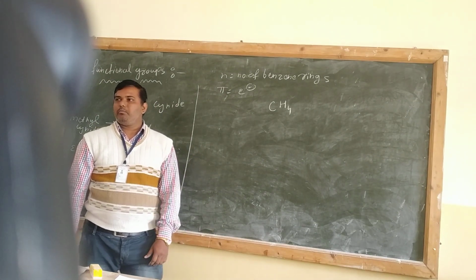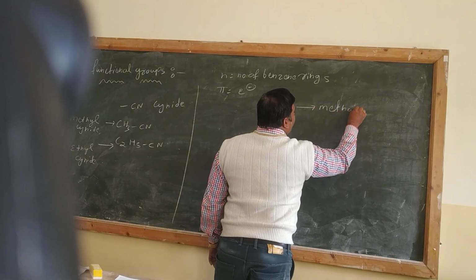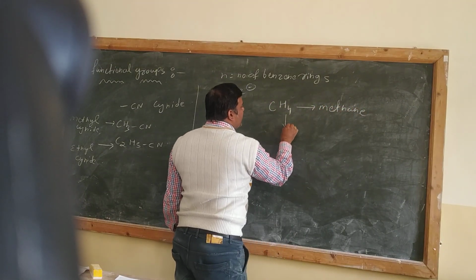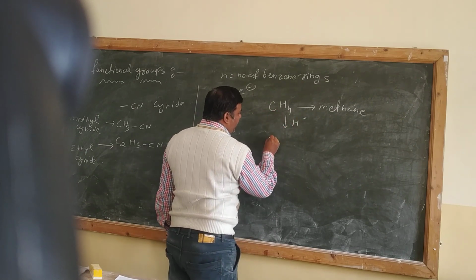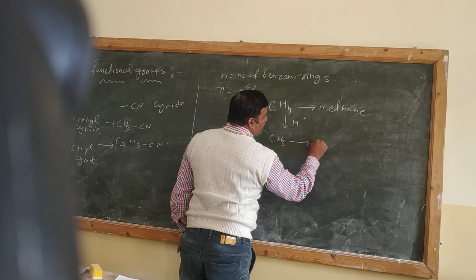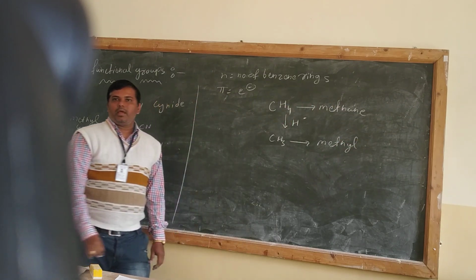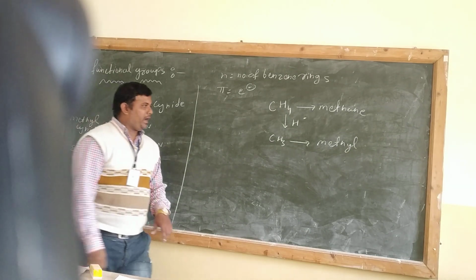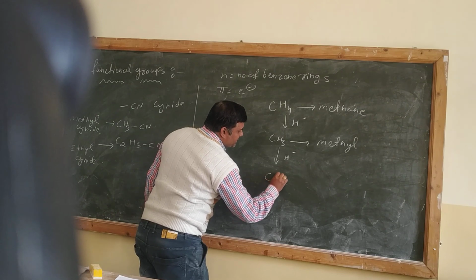CH4, methane. Okay. So when you remove one hydrogen atom from this particular methane, it will become the methyl group. Right? And when you remove one more hydrogen atom, it will become CH2.